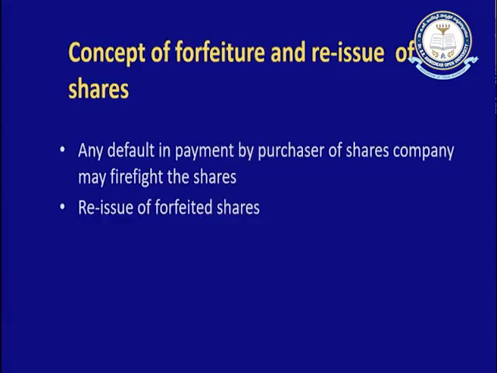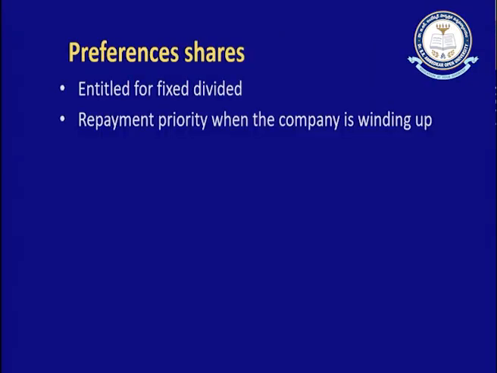Then we understood forfeiture and reissue of shares. When the purchaser of the shares, after allotment, is not able to pay the money to the company, the company will forfeit their shares, and these shares are again reissued by the company. Preference shares are entitled to specific rights, that is fixed dividend and repayment priority. And various types of preference shares we just now understood: cumulative, non-cumulative, participative and non-participative, convertible and so on. Thank you very much.